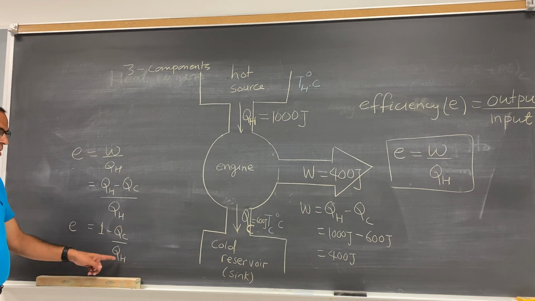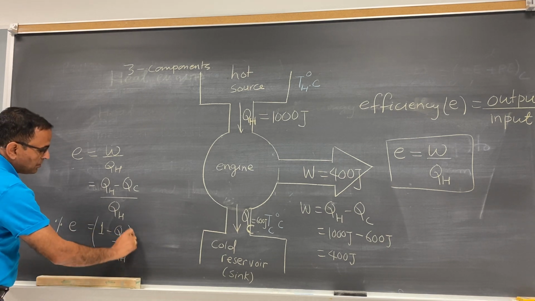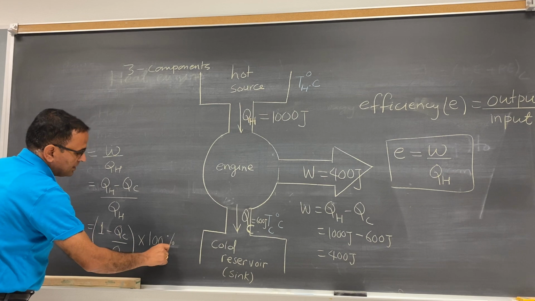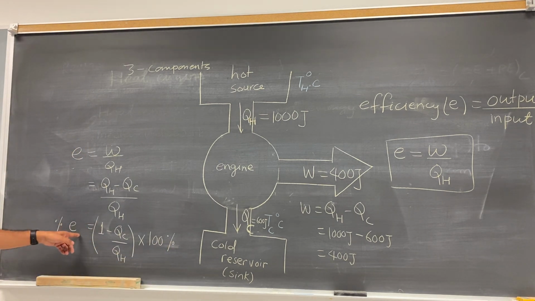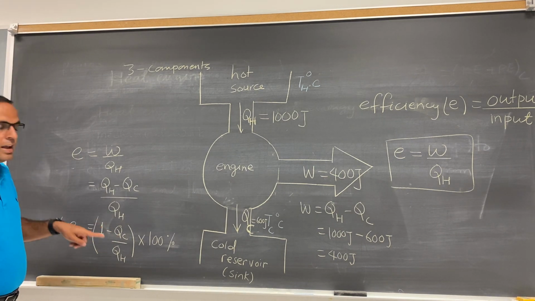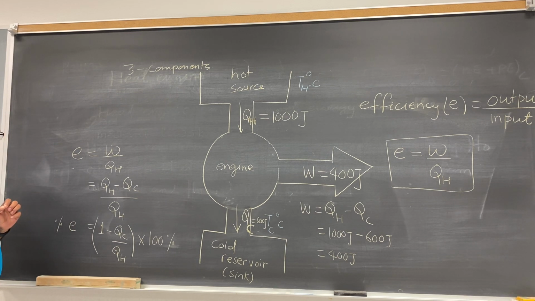If you want to calculate a percentage efficiency, you have to multiply this by 100. Then it is converted into percentage. So this is the formula to calculate the efficiency of a heat engine. If you know Q_C and Q_H, you can use this formula to calculate the efficiency.